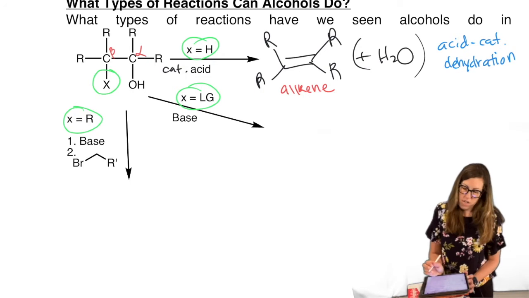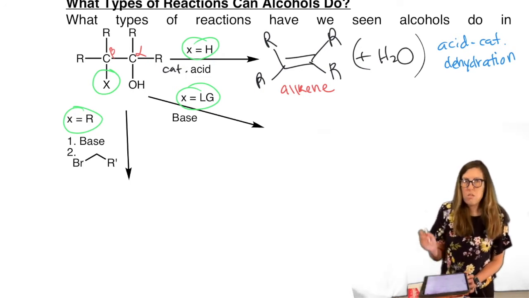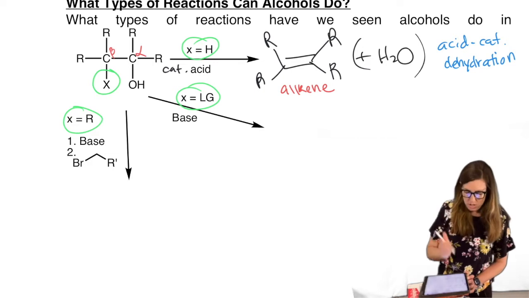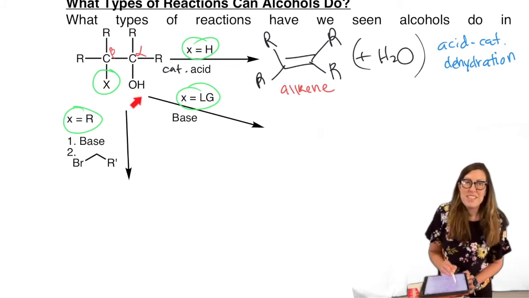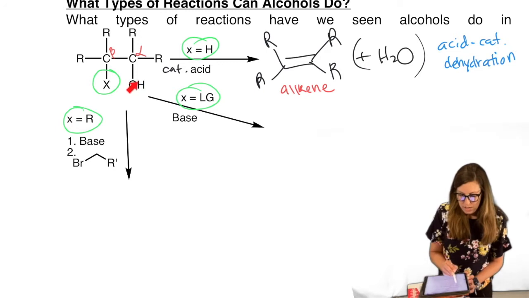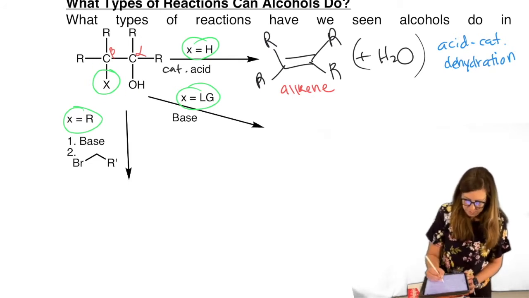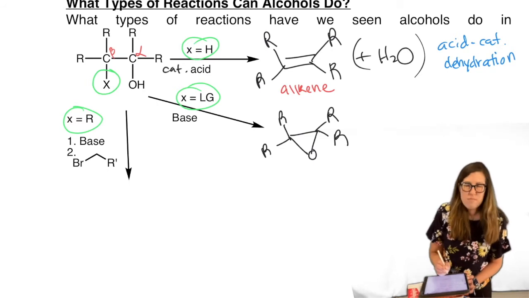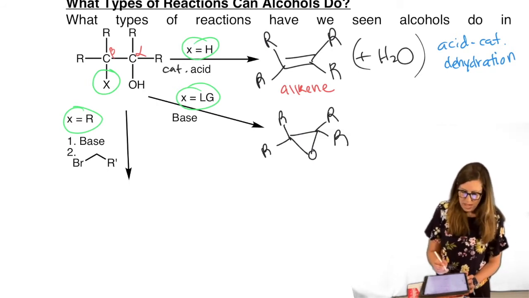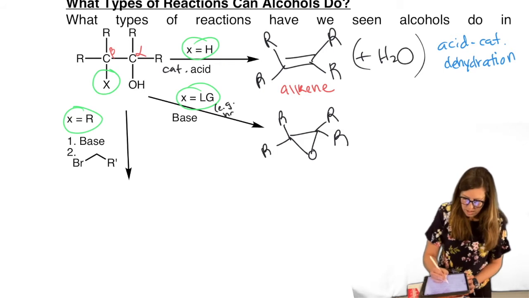What if instead of an H there, we actually had a leaving group, but instead of having acidic conditions, we had basic conditions? Know that when alcohol is in acidic conditions, it becomes water. When it's in basic conditions, it becomes O-. O- is a nucleophile. The nucleophile attacks carbons with leaving groups. If the carbon with the leaving group is right next to it, it would make an epoxide, as we've seen, right? So another one we have done before. Another way to arrive at an epoxide is to have a halohydrin, for example, e.g. halohydrin.